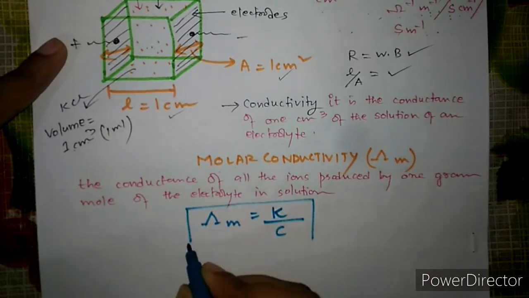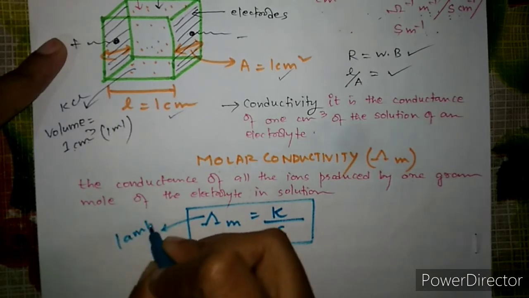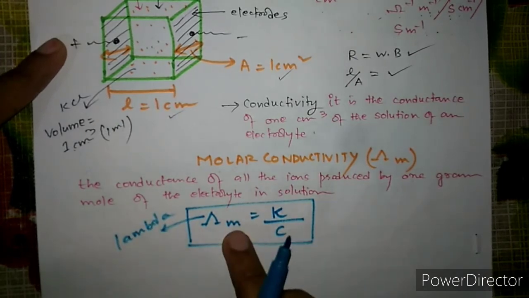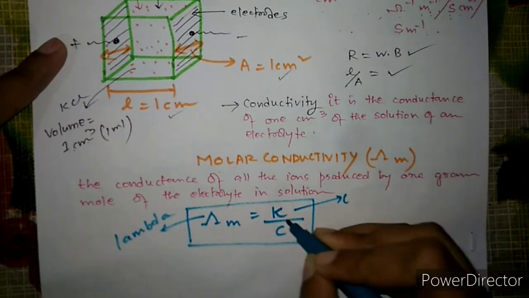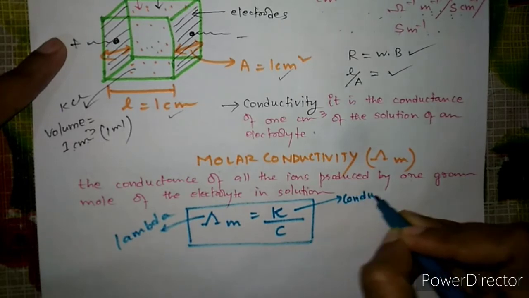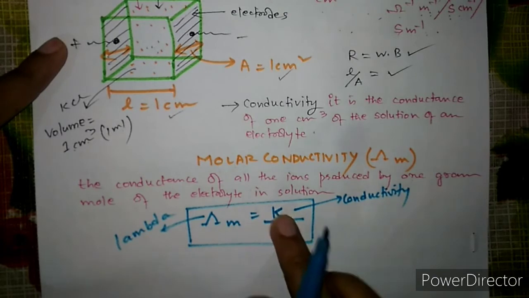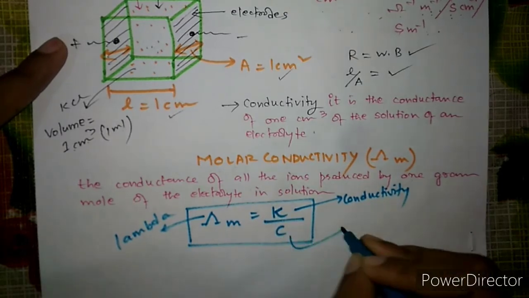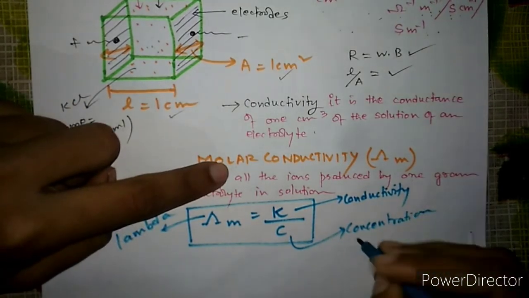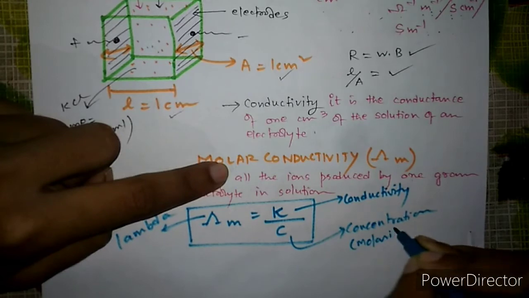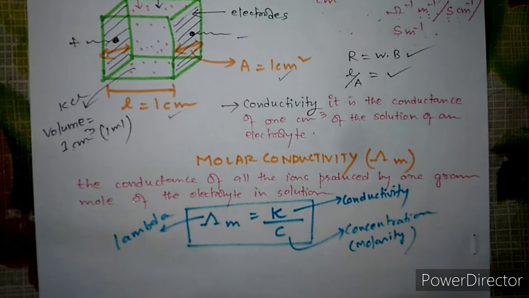So molar conductivity को हम लोग represent करते हैं lambda m से. This symbol is lambda, lambda suffix m. So we represent molar conductivity like this. It is equal to conductivity, this is the specific conductivity, right? Conductance of 1 centimeter cube of the electrolyte, the specific conductance, and this is the concentration. And since we are talking about the molar conductivity, the concentration is what? Molarity. So here in case of molar conductivity, the concentration we take in molarity,